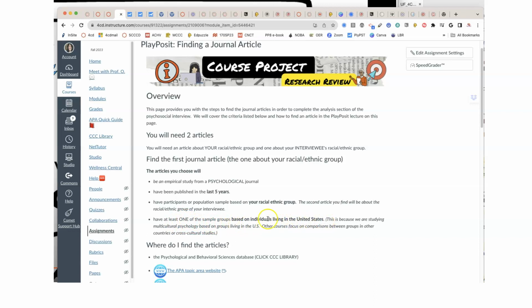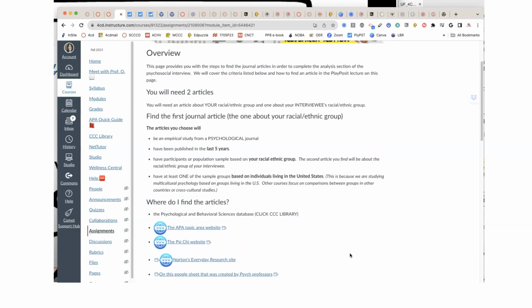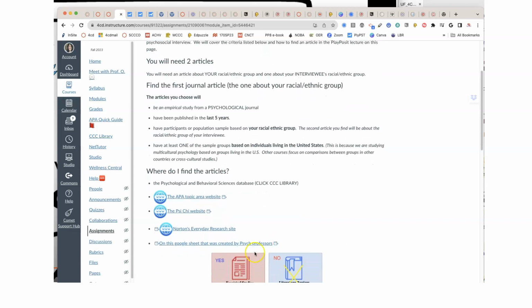in the United States. So this means when you look at the article, not only must it be an empirical study, which we're going to talk about in a second, it has to have been published in the last 5 years, it must have participants based on your racial ethnic group, and some of them have to at least live in the United States. All right, it's going to have a funky transition right now into talking about what empirical